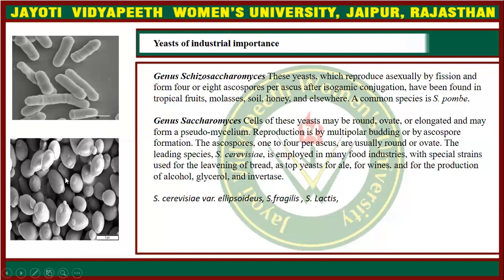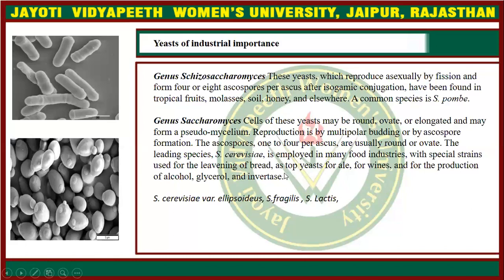The leading species of the Saccharomyces genus is Saccharomyces cerevisiae. We know this genus very well because it is involved in the fermentation process. It is a good yeast. There are some microorganisms which are good and some which are bad, and Saccharomyces cerevisiae is beneficial for us.